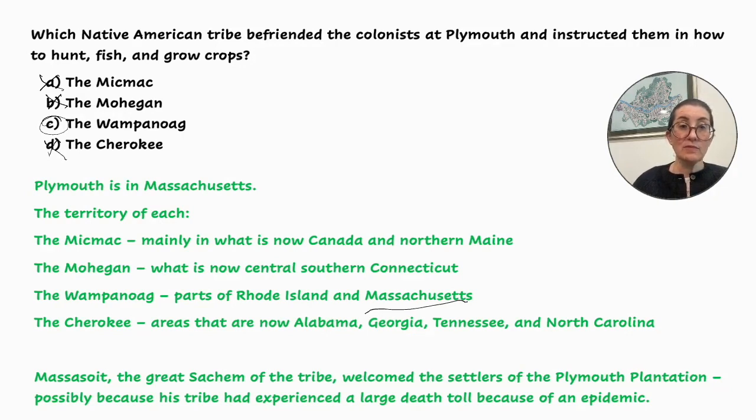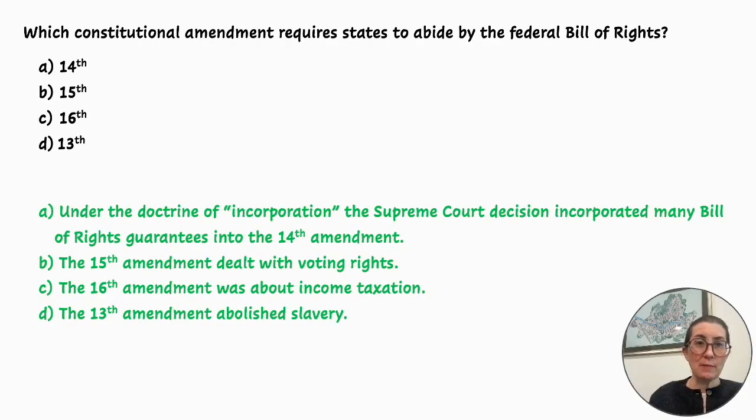Massasoit, the great sachem of the tribe, welcomed the settlers of the Plymouth plantation, possibly because his tribe had recently experienced a large death toll because of an epidemic. C is the answer. Which constitutional amendment requires states to abide by the Federal Bill of Rights?